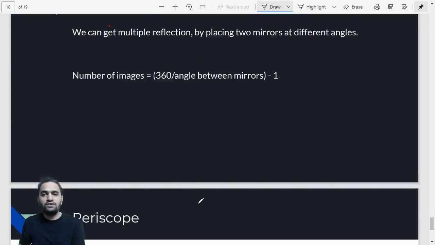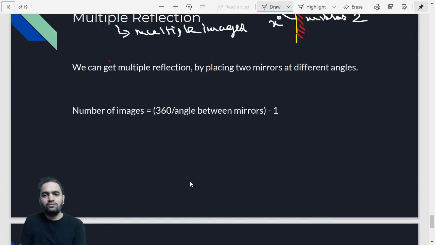Yes, there is a formula for that. And what is the formula? The formula is: number of images is equal to 360 degrees divided by the angle between the mirrors, minus 1. For example, you have arranged the mirrors in this way, and the angle which you have used between the two is 60 degrees.